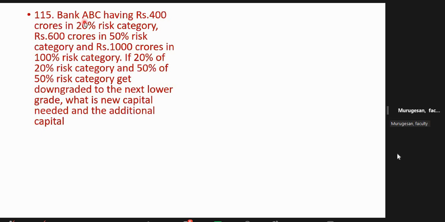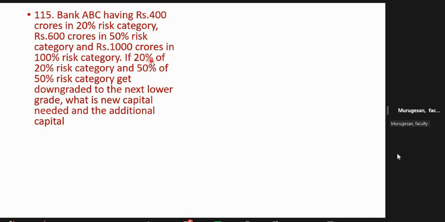One important question, but most of the people have missed it. Bank ABC having 400 crores in 20% risk category, 600 crore in 50% risk category, 1,000 crores in 100% risk category. This is a total of 2,000 crores in 3 risk categories. Understood? Now downgrading takes place, because this question sometimes they are asking. Too many percentages, so read the question.